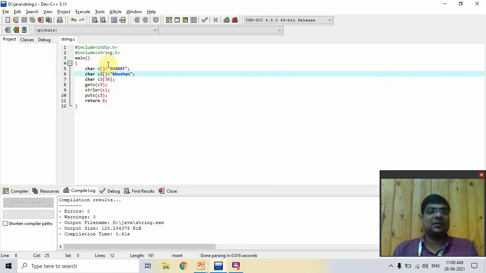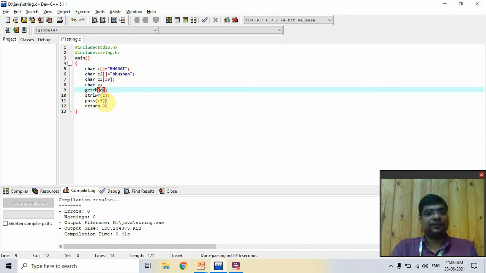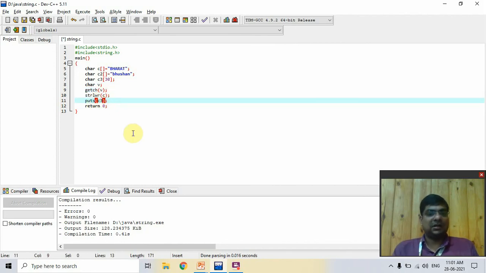Now you work character by character. For that you use getch and you create a char variable v, and to read one character getch is used, and to print a character we use putch. When we work with a character, we use getch and putch. When we work on a string, we use gets and puts. Now you run this.